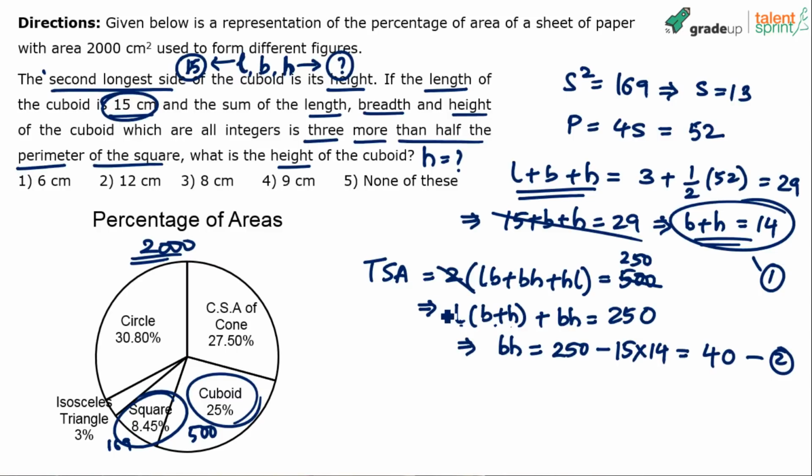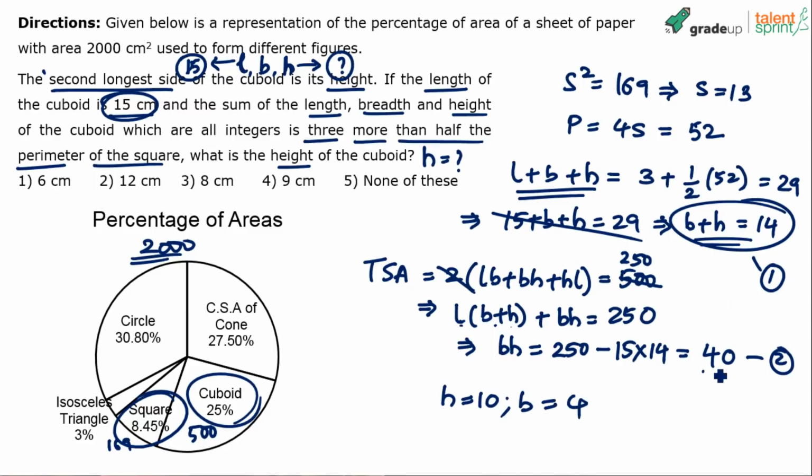Height, we are supposed to find out the height, right? So the sum of the 2 values is 14. The product of those 2 values is 40. I think 10 and 4 are the combination, right? 10 and 4 is the combination. I mean, I'm doing it directly. You can solve the 2 equations using the algebraic formulae. But basically, I think height is going to be 10 and breadth is going to be 4. Only these 2 combinations will give you these results, right?